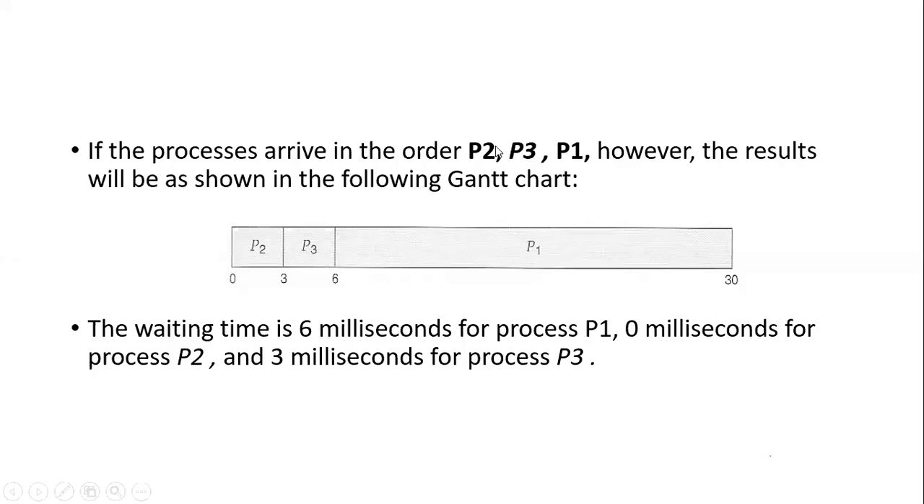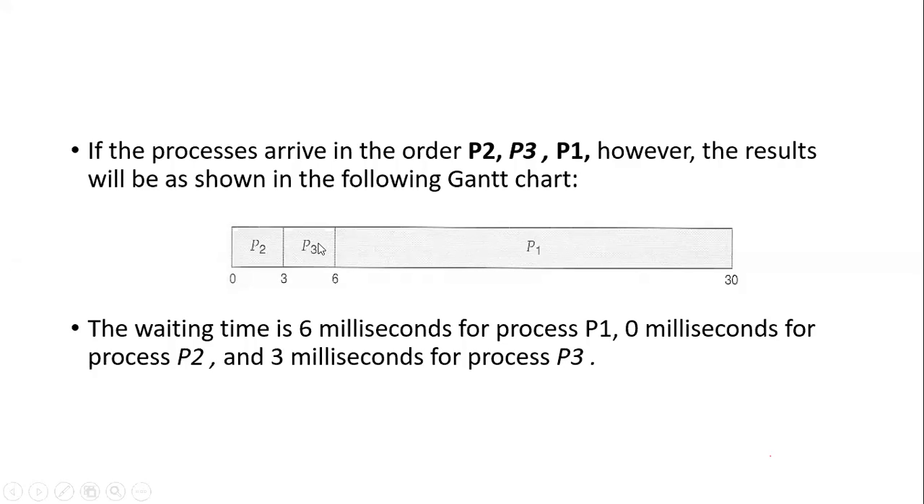Your first process is P2. That's why there is no need to wait for the process P2, so its waiting time is 0, obviously. Now, what is the burst time for P2? Burst time for P2 is 3. That's why it will take 3 milliseconds. This is the completion time for P2, but this is the waiting time for P3.